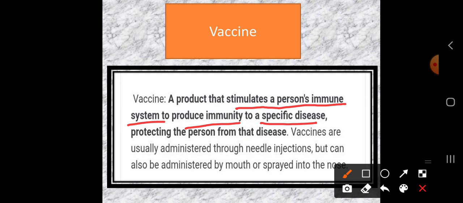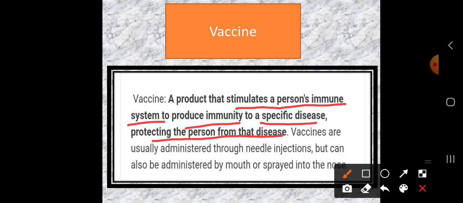Nowadays the vaccine we are all searching for is the corona vaccine. I hope your parents have taken the vaccine, Covishield and Covaxin. Both are very famous vaccines against coronavirus. So a vaccine is nothing but a product that stimulates a person's immune system to produce immunity to a specific disease, protecting the person from that disease. One particular disease has a particular vaccine.